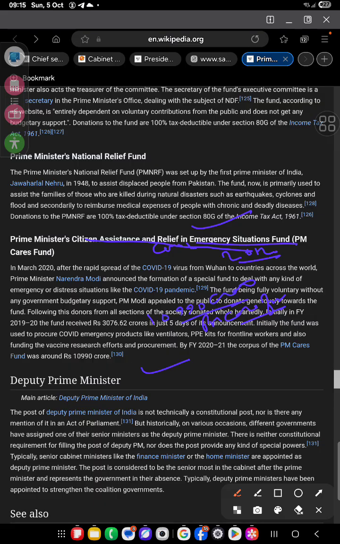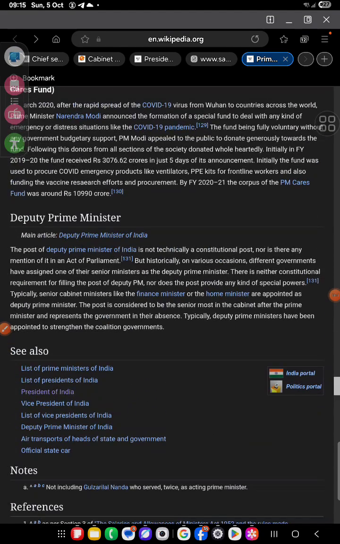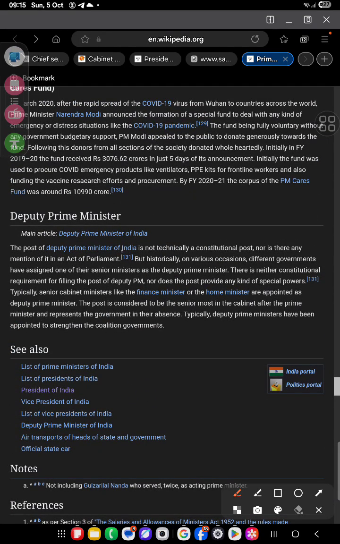Deputy Prime Minister. So the next post is Deputy Prime Minister. The post of Deputy Prime Minister is not technically a constitutional post, nor is there any mention in an Act of Parliament, but historically on various occasions different governments assigned one of the senior ministers as Deputy Prime Minister.